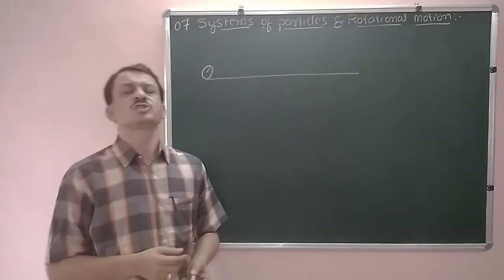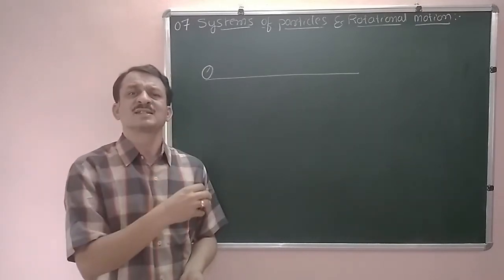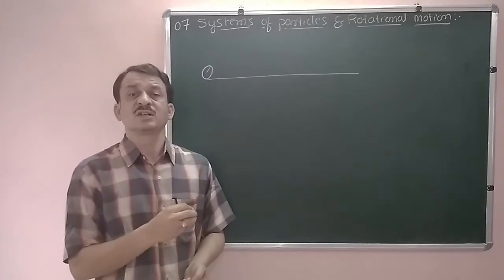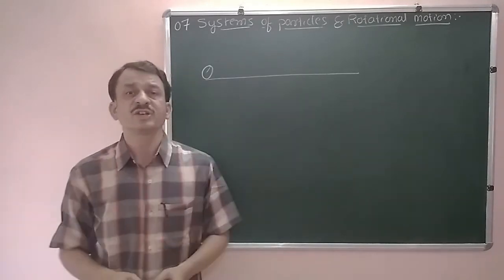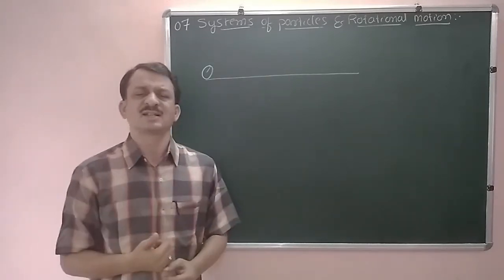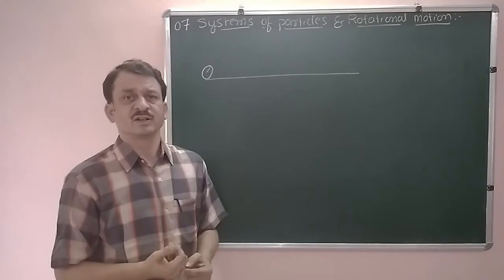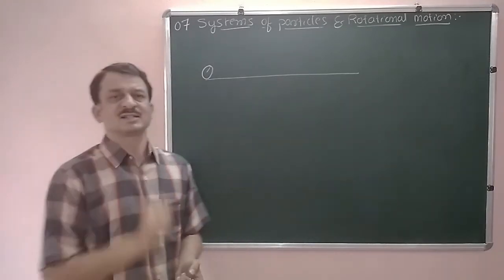We are going to study the system of particles. The extended object we call a system of particles. Here we are going to consider the motion of each and every particle, and hence it is called an extended object, and that system we call a system of particles.